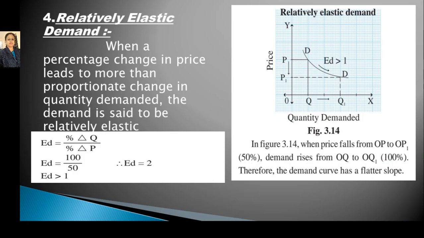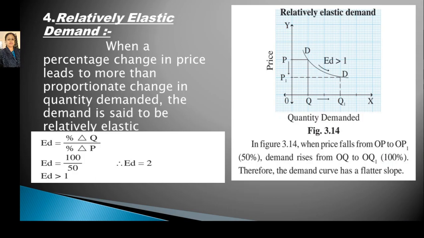Sometimes we can see that due to a small change in price, the quantity demanded is more responsive. It rises or falls to a larger extent according to the change in price. Then that situation is called relatively elastic demand.